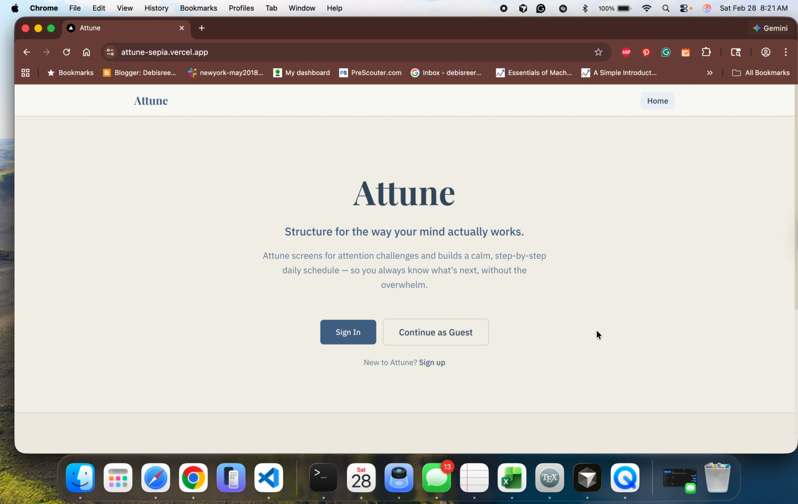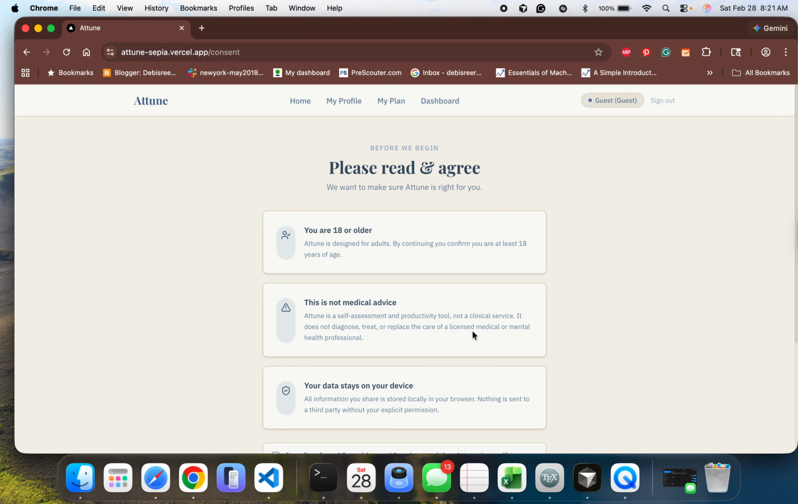Once you reach the landing page, you have the opportunity to sign up with us. Once you sign up, you have your credentials, password, and login, and you can sign in using that. But today, to make it quick, we'll just continue as a guest. Once you are going inside the app as a guest, you reach the consent page.